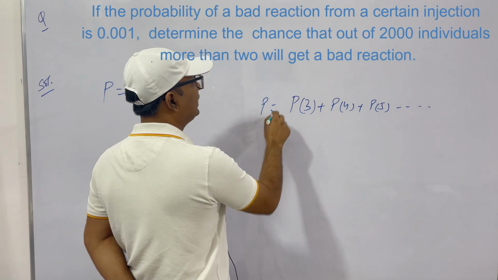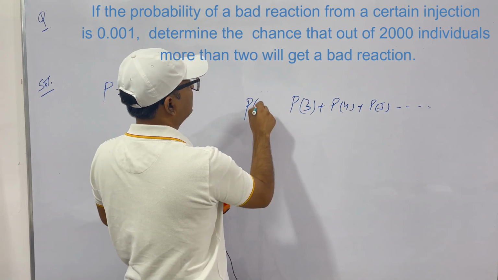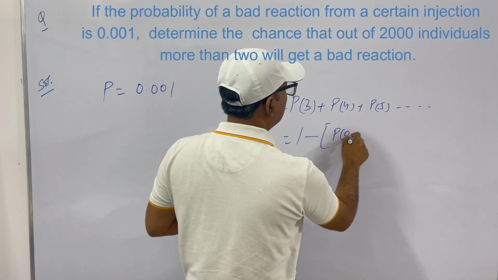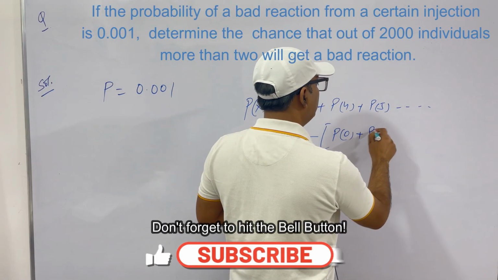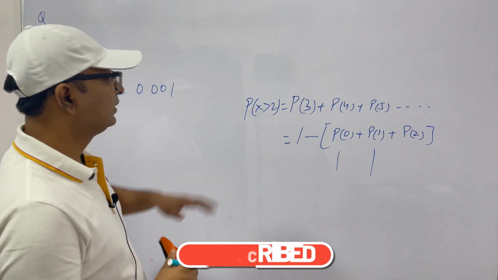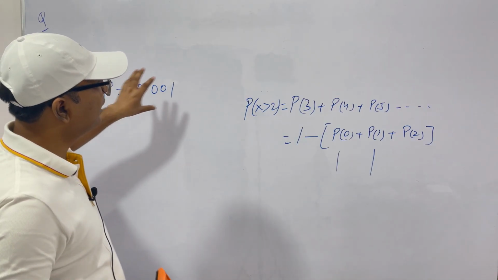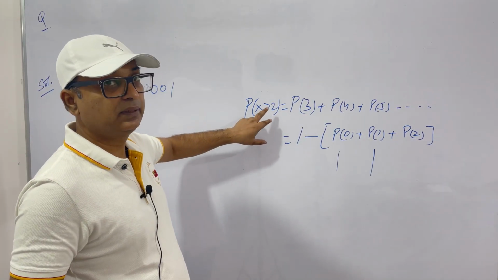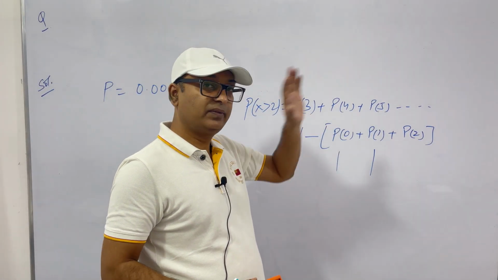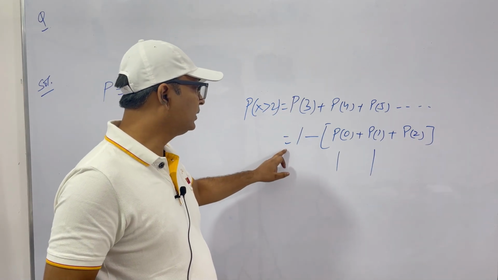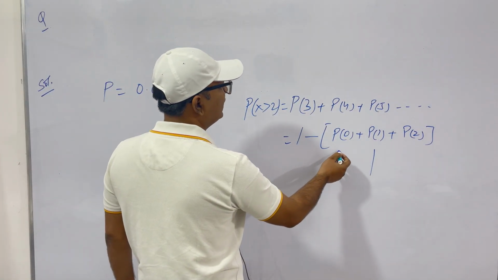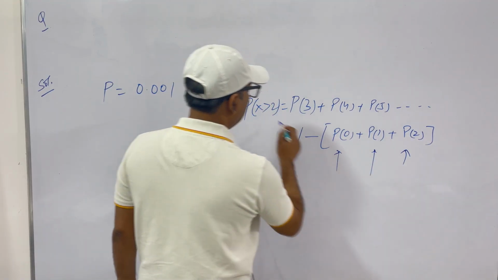Or we would write this probability like this: x greater than 2. This is also equal to 1 minus P0, that is no bad reaction, P1, that is one bad reaction, and P2, that is two bad reactions. Clear? The question is the probability that more than 2 persons have a reaction, that is probability x greater than 2, that is P3, P4, P5 and so on. This is the same as 1 minus P0 plus P1 plus P2. Clear? So we'll find the value of P0, P1 and P2, and then we'll get this value.